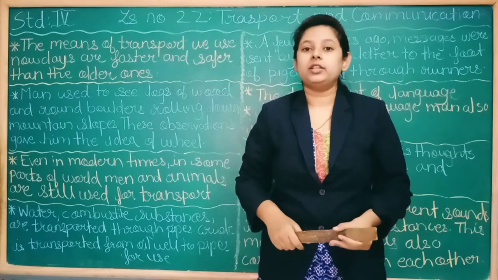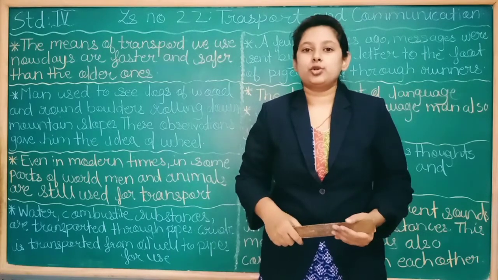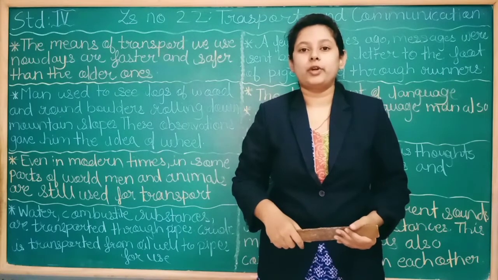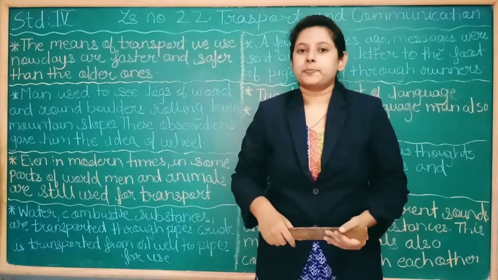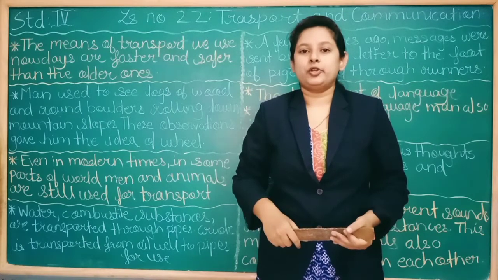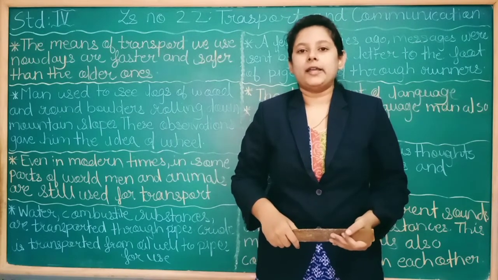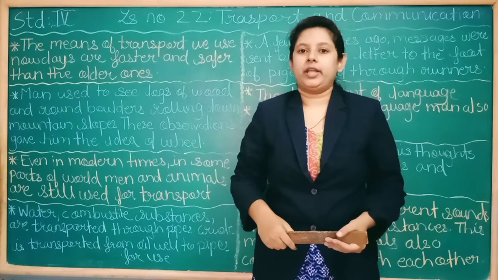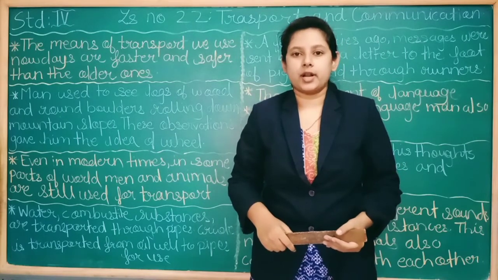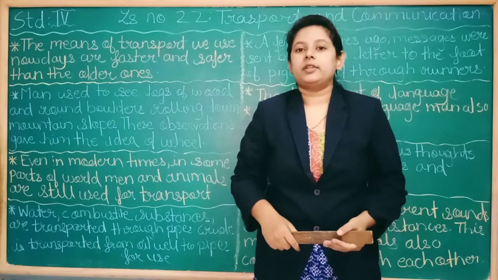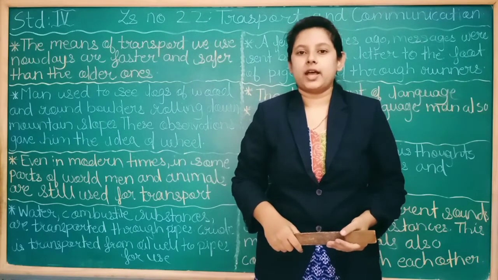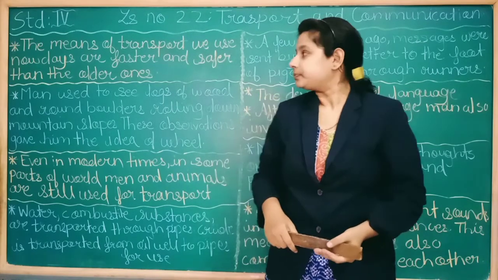For example, in the olden days, man used to go from one place to another on the back of a horse, and nowadays man uses car or bike or train, bus, aeroplane. These are the modern means of transport. So these modern means of transport save the time of man, and also they are safe and easy.